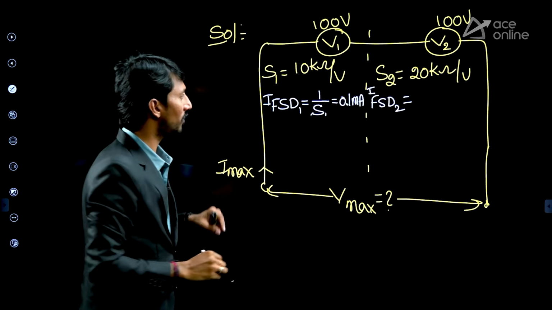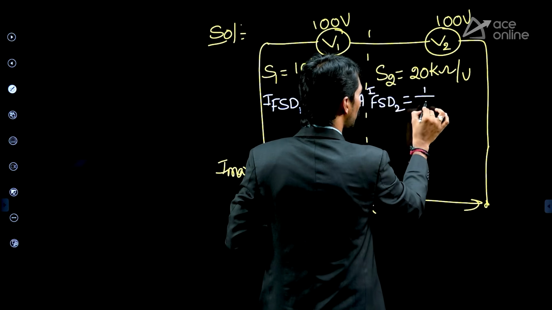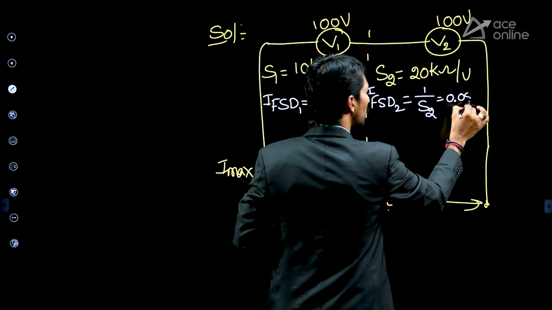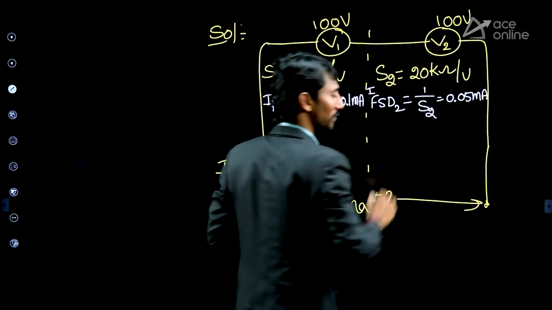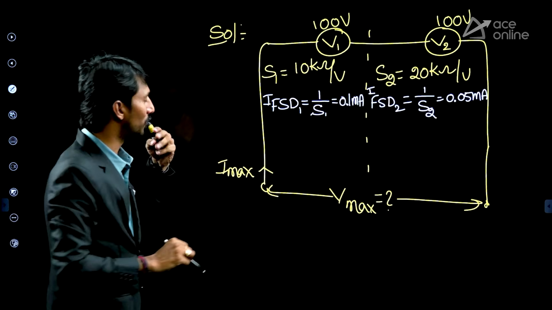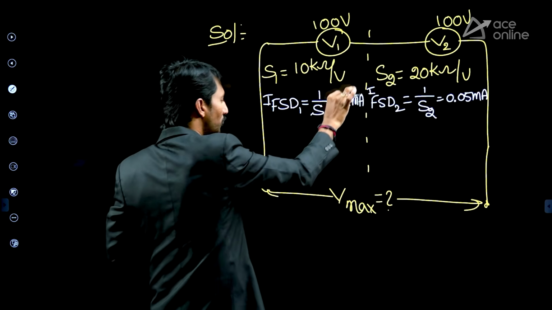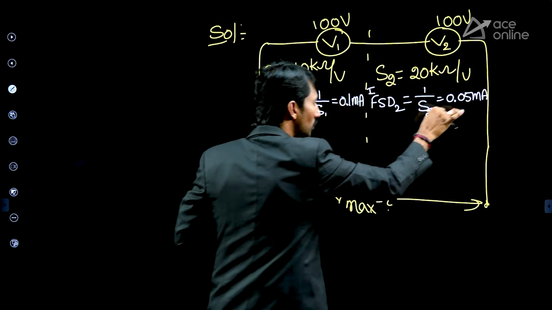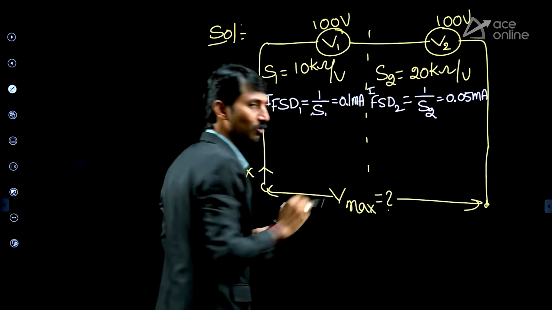What is IFSD 2? 1 by sensitivity 2. 1 by 20 means 0.05 milliampere. After this, there is generally a chance of getting confused. Kindly focus. Meter 1 full scale value is 0.1 milli. Meter 2 full scale value is 0.05 milli.